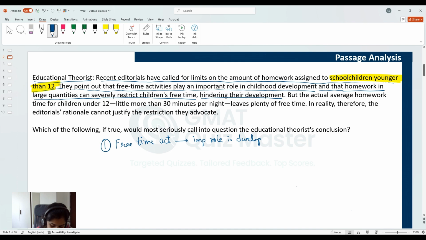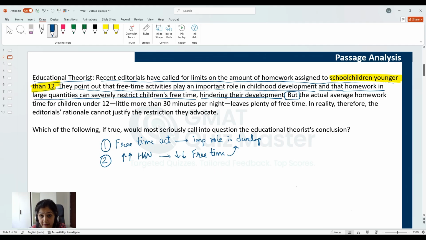So, this is another reason linking it with homework, that if we have a lot of homework, notice that we are talking about a lot of homework and not just homework. So, this justifies why they are asking for limit and they are not asking to completely eliminate homework. They are saying that a lot of homework will reduce their free time, and we know that free time activities play an important role in development, so this will definitely hinder their development. So this is the reasoning that has been given by editorials why they are asking for limit on this homework. Let's read further. But, so we have a contrast here.